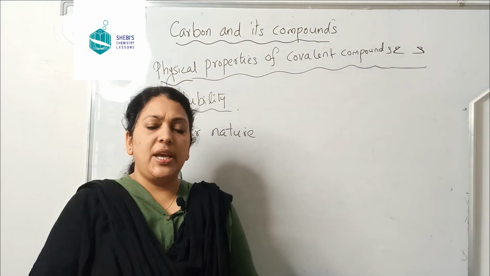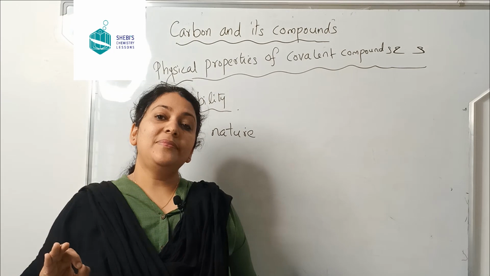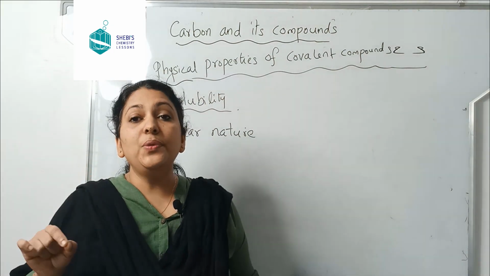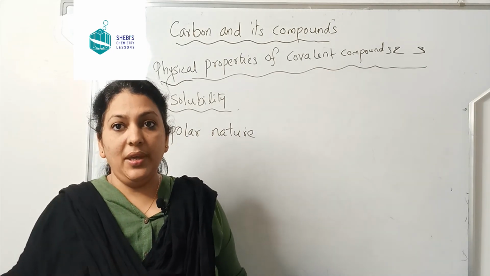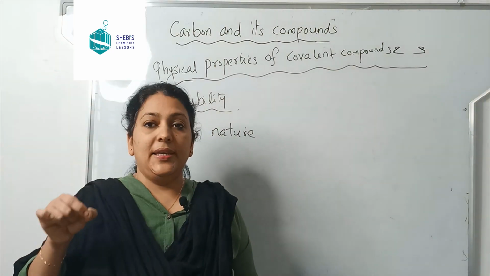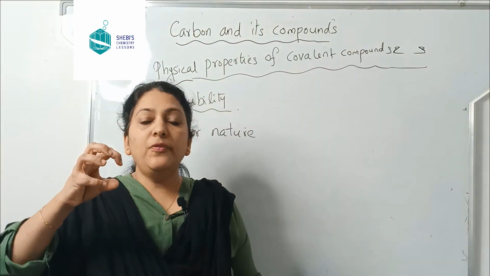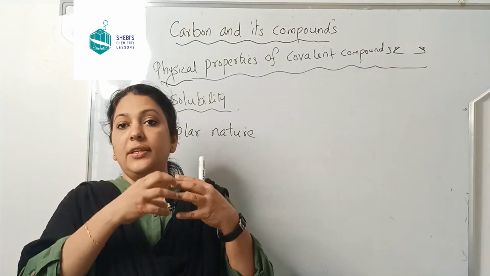We know that they will share their toys and play. But sometimes, what will happen? One kid will try to own the toys by himself. Same like in covalent compounds also. Suppose two atoms are sharing their electrons.